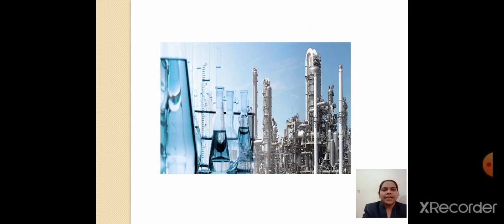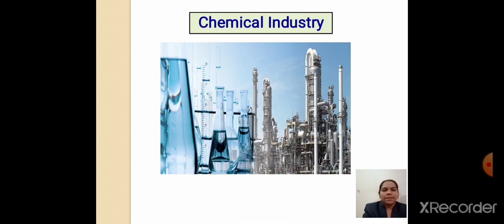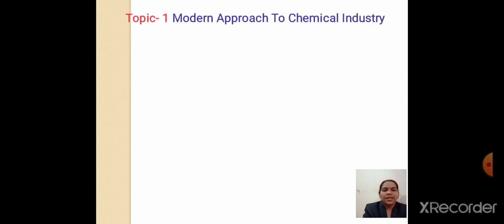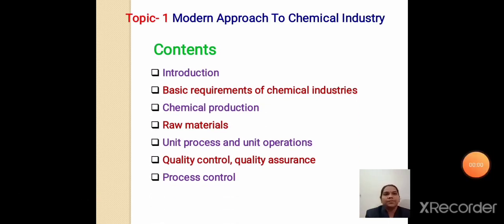Now, by seeing this diagram, what comes to your mind? This picture shows a chemical industry, an industrial plant. We have to see the first chapter syllabus, modern approach to chemical industry, that is the first topic. Now we will see the detailed syllabus of modern approach to chemical industry.